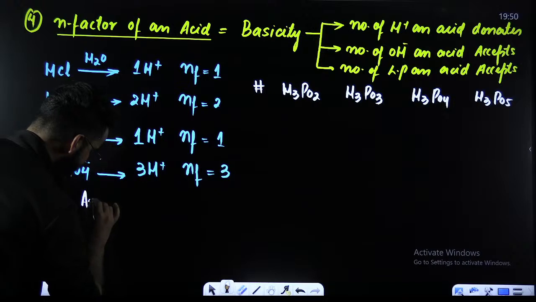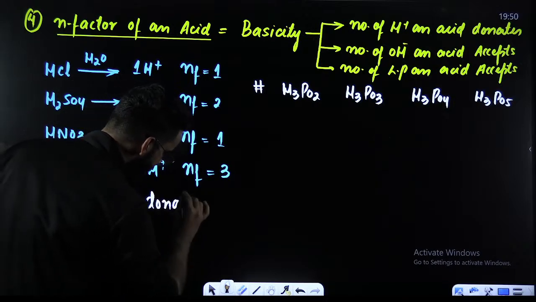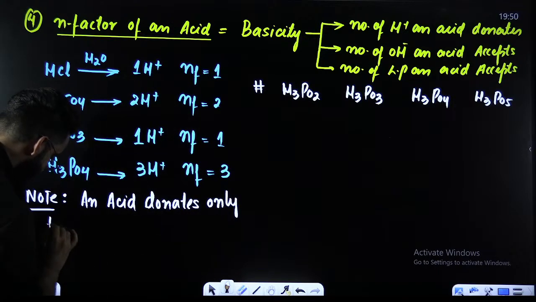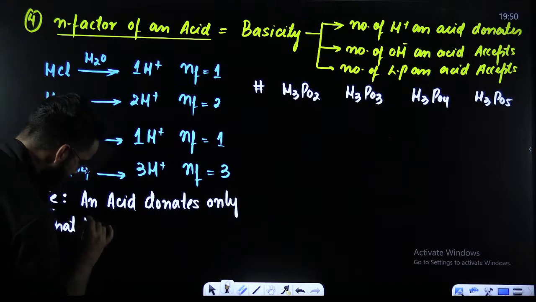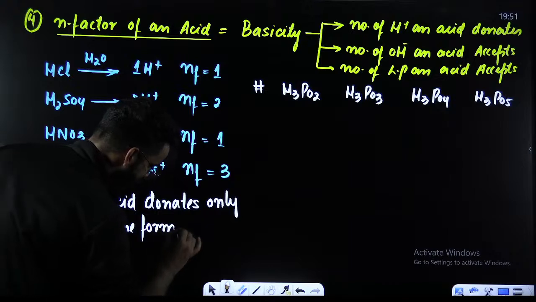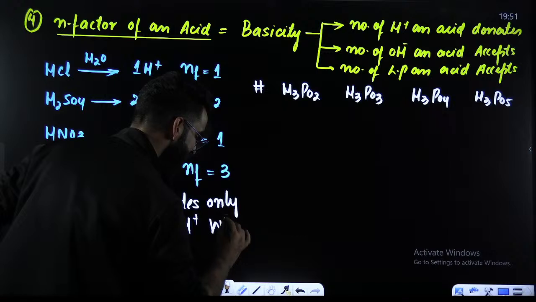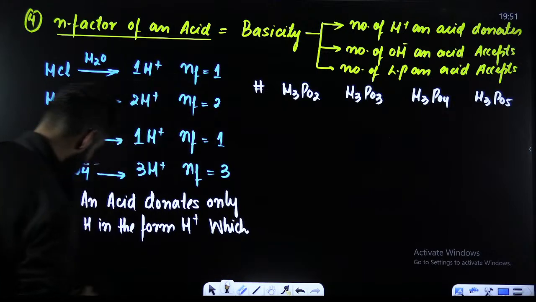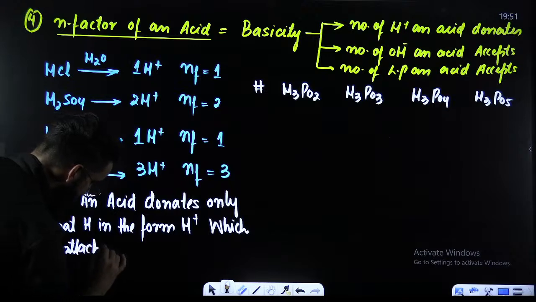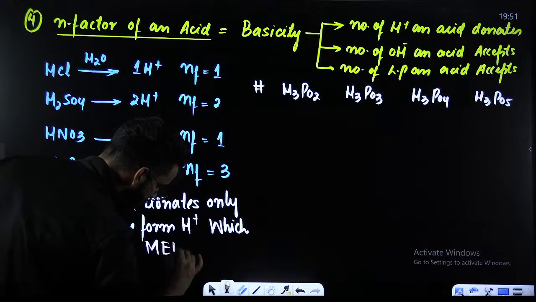Let me tell you, an acid donates only that hydrogen in the form of H positive which is attached to a more electronegative element.